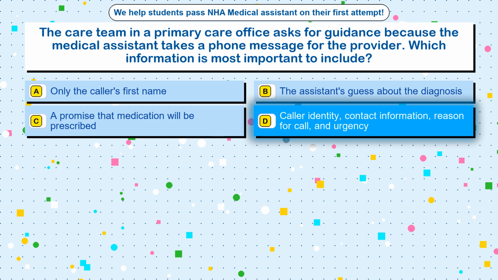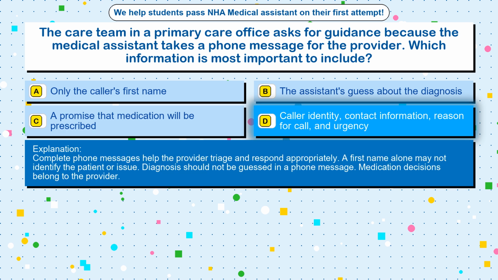The correct answer is option D, caller identity, contact information, reason for call, and urgency. Complete phone messages help the provider triage and respond appropriately. A first name alone may not identify the patient or issue. Diagnosis should not be guessed in a phone message. Medication decisions belong to the provider.